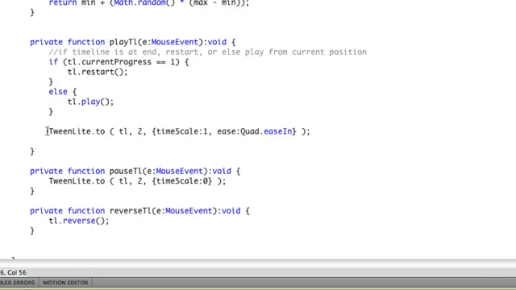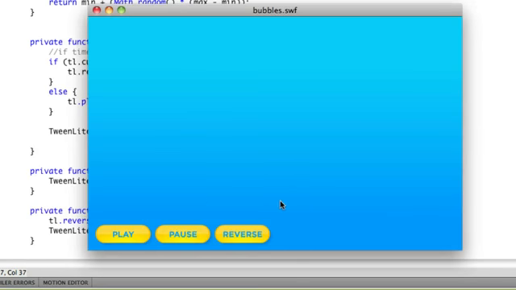And all I'm going to do there is take that same tween that I used to play, and once I reverse, I also need to say, hey, you know what? Let's kick that time scale back up to 1. So I'm tweening the time scale property of a very complex timeline. And this just gives you that extra element of control. Pause. It's so beautiful. And now when I reverse, it's refreshing.